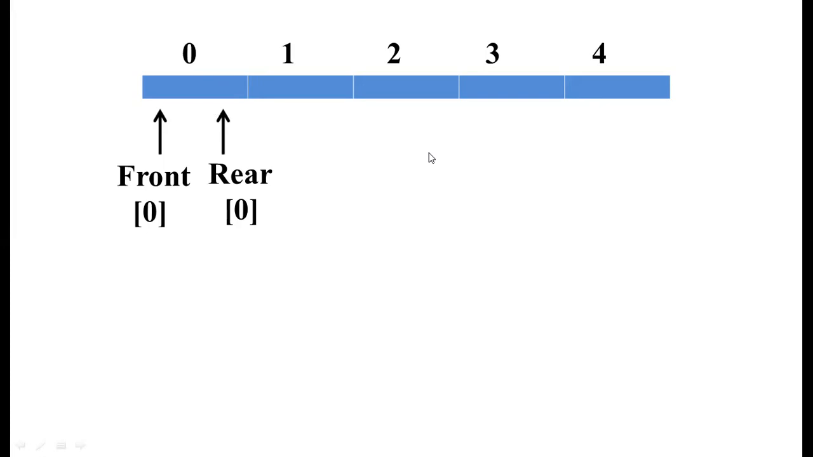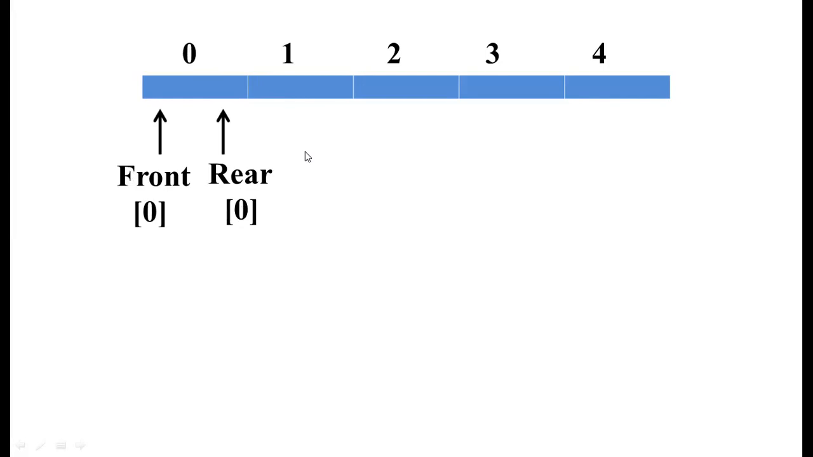So the front value is 0 and the rear value is also 0. Suppose you want to insert an element, then we can insert an element only at the rear position. So what is the rear position here? The rear position is 0. The rear is pointing to the first position with index 0. If you want to insert, we use the rear variable, and if you want to delete, we use the front variable.